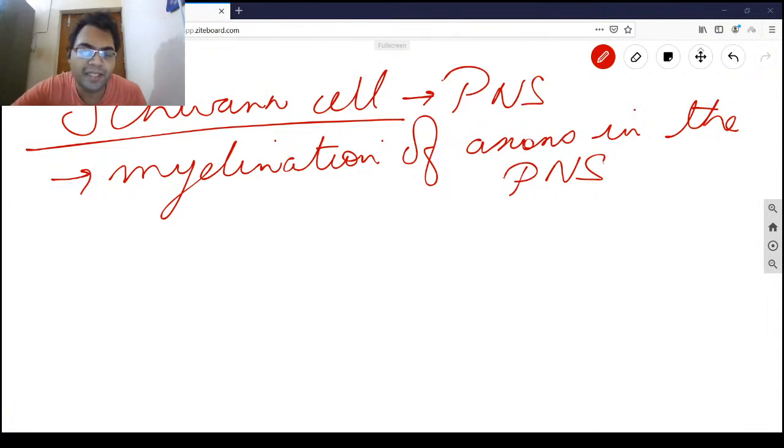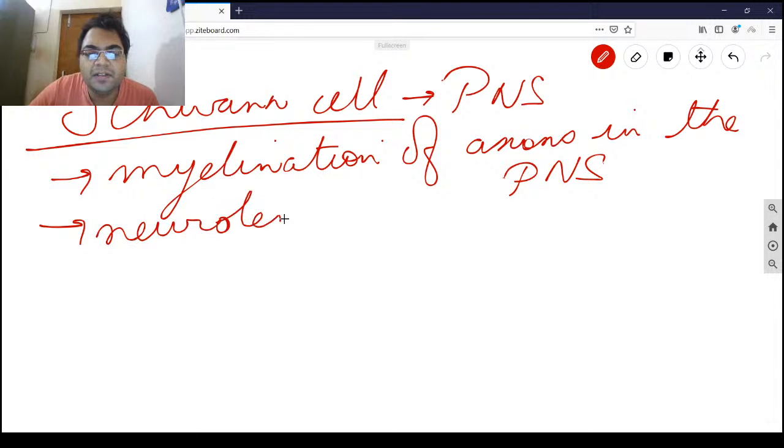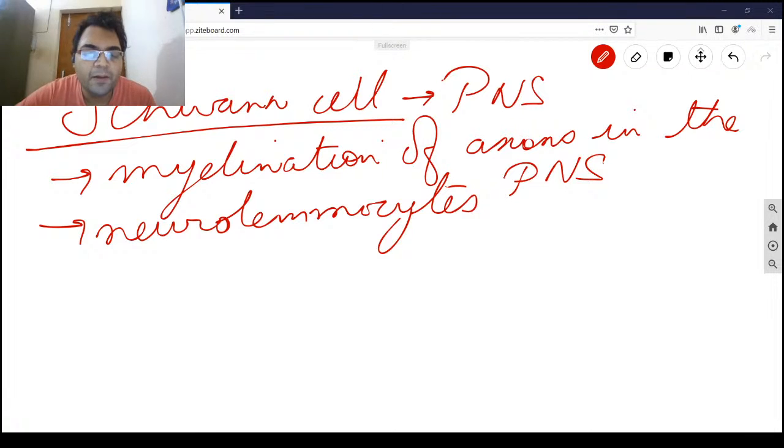But you are not supposed to make a mistake here. Schwann cells have a different name also. They are also known as neurolemocytes. In some questions, it is also asked what is the alternate name. Neurolemocytes, that's the alternative name for Schwann cell. They either form a thick myelin sheath, or intended folds, meaning folds of plasma membrane around the peripheral axons in every part of the peripheral nervous system.